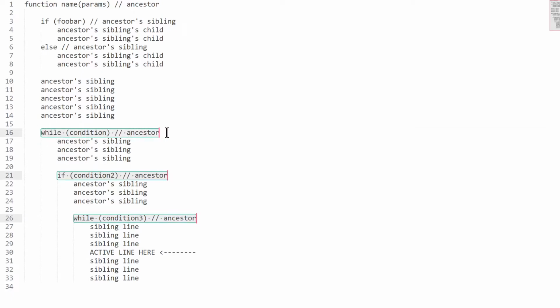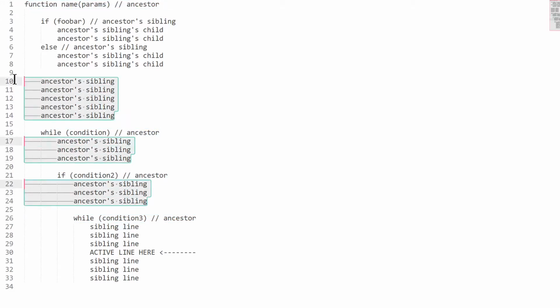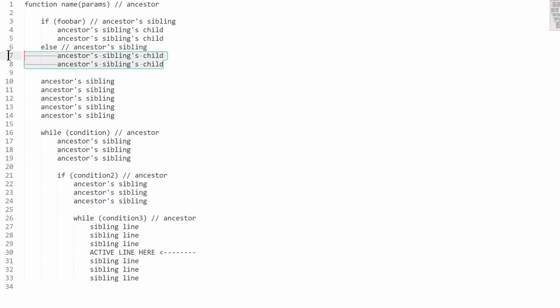I think all the ancestors, all the way up to the root, are interesting and should thus have a bigger font size. Your ancestors' siblings are less interesting, and your ancestors' siblings' children are even less interesting.